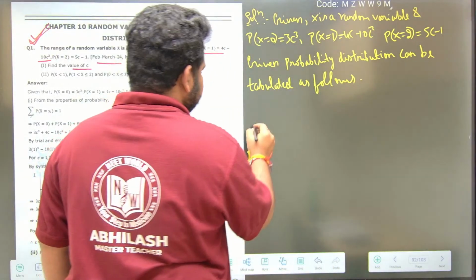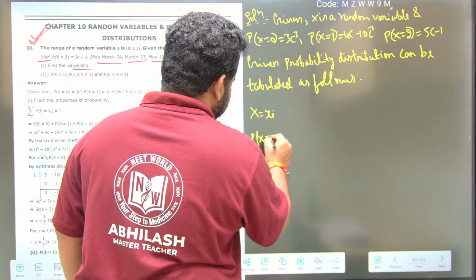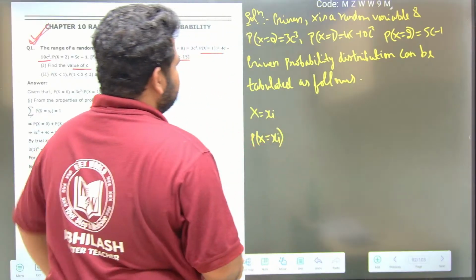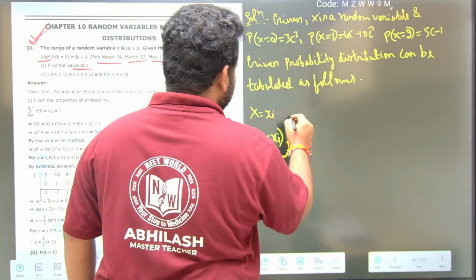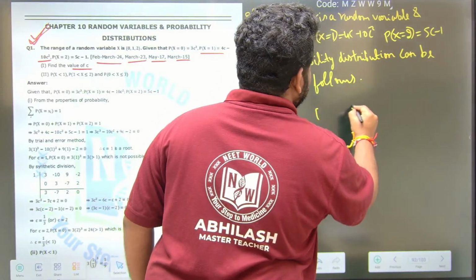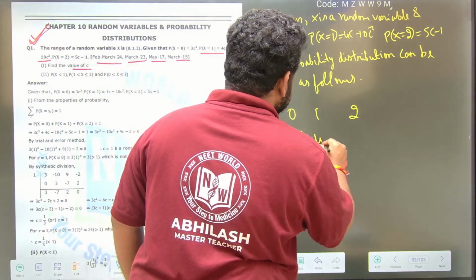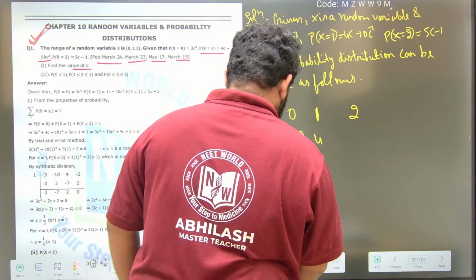So here you can write xi, p of xi, and p of xi into xi. Okay, so this is what they have given. See here, x is 0, 1, 2, that's all they have given. Here this value is 3c cube, this is 4c, this is 1.